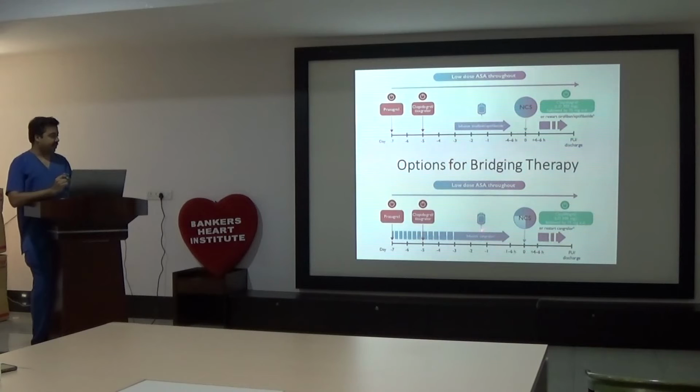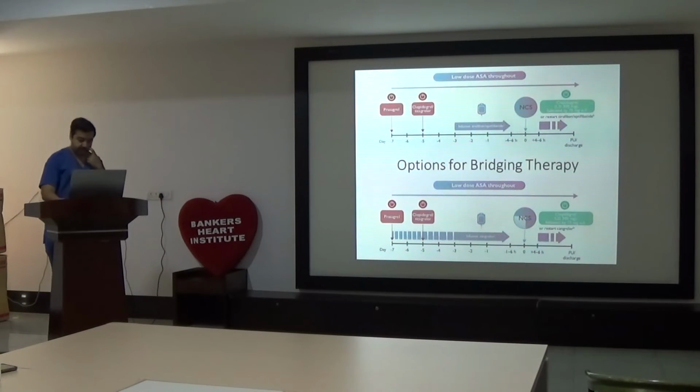Another option nowadays is cangrelor. Now, when to start cangrelor before surgery, it's again a debate. In general, it should be started 3 days before, but in a very high risk group, like a patient who has had a previous MI or stents, it can be started 7 days in advance. And stop it 1 hour before surgery or at max 6 hours before surgery. Because the half-life is only 1 hour, you can go on with surgery. After 3 to 4 hours of surgery, again restart with cangrelor and then later on a loading dose of clopidogrel. So these are 2 options: GP2B3 inhibitors or intravenous antiplatelet.